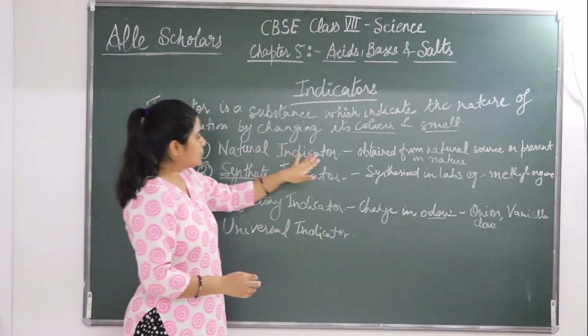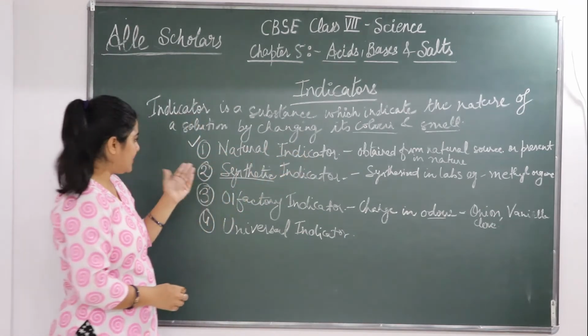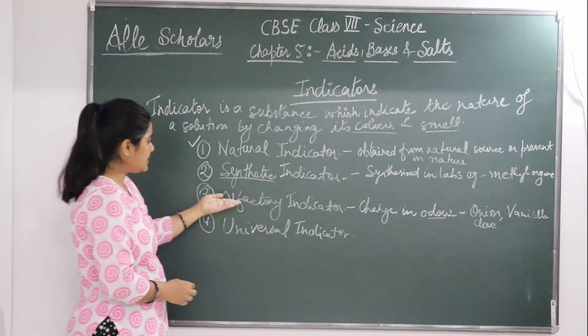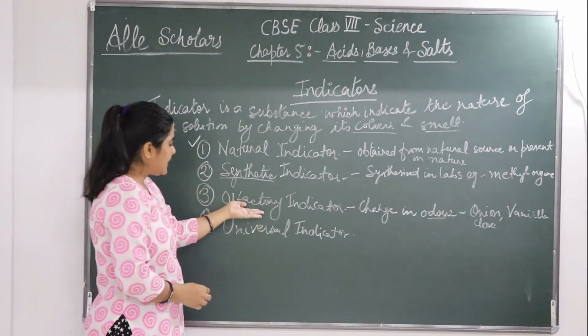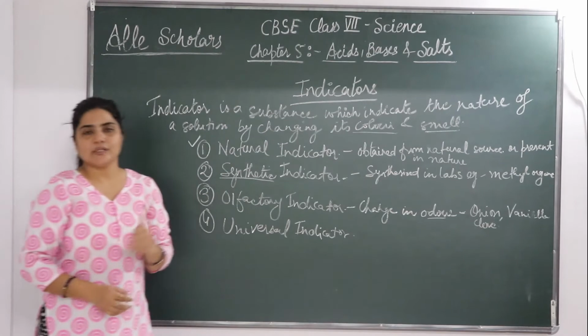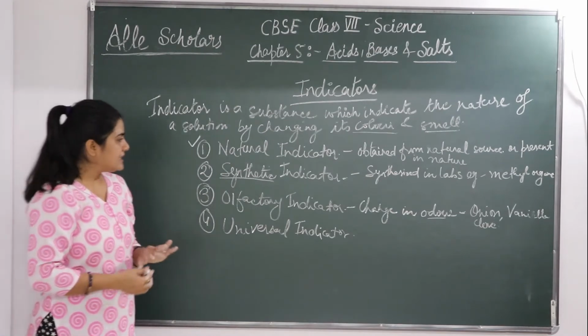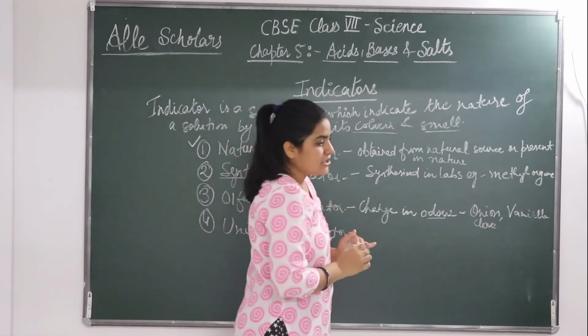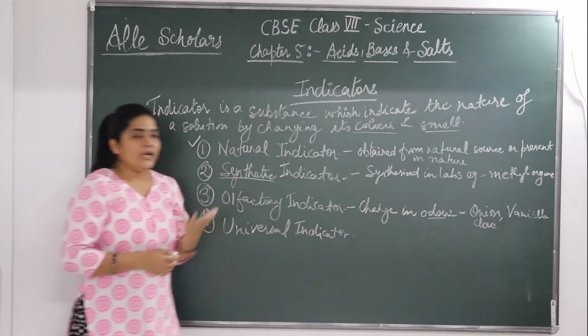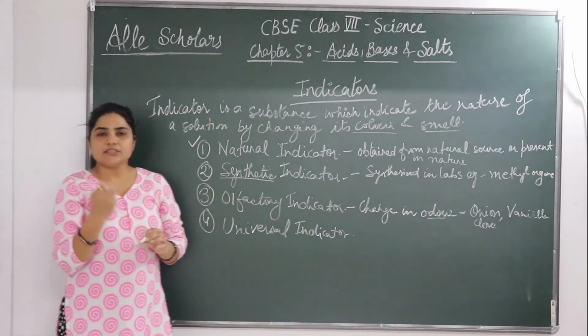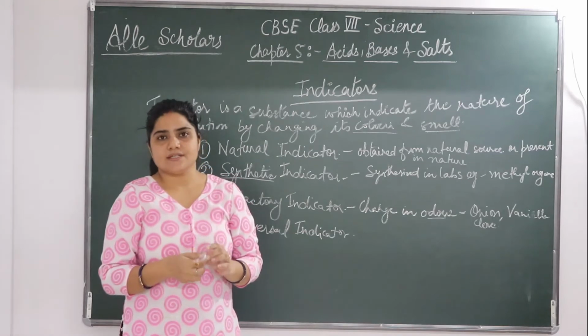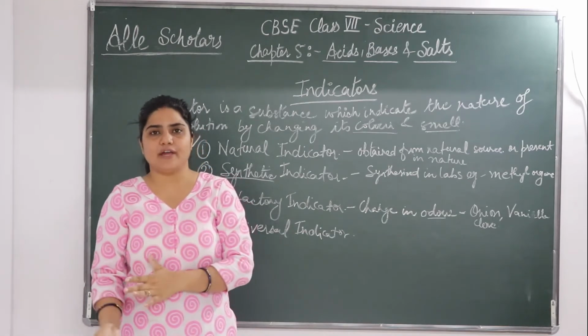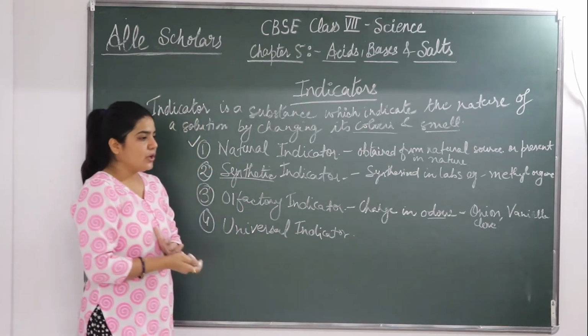Synthetic indicator also tells about the acid and basic nature, and olfactory indicators also indicate only the acidic and basic nature. But what if we want to know the strength of a substance? If we want to know the pH of any particular substance?